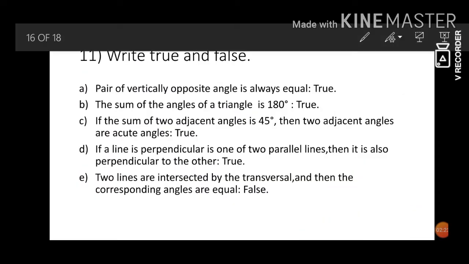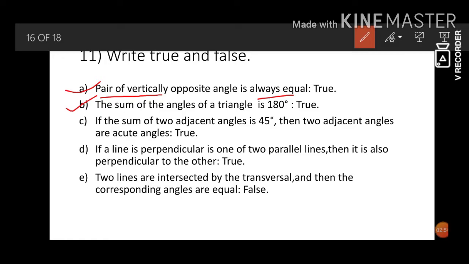Let us discuss some true and false. A pair of vertically opposite angles is always equal. So we know if the lines are parallel and a transversal is passing through it, the vertically opposite angles are always equal. So whenever it is given that the pair of opposite angles is equal, it is always true. The statement is true. The sum of the angles of a triangle is 180 degrees. It is also a universally true statement.